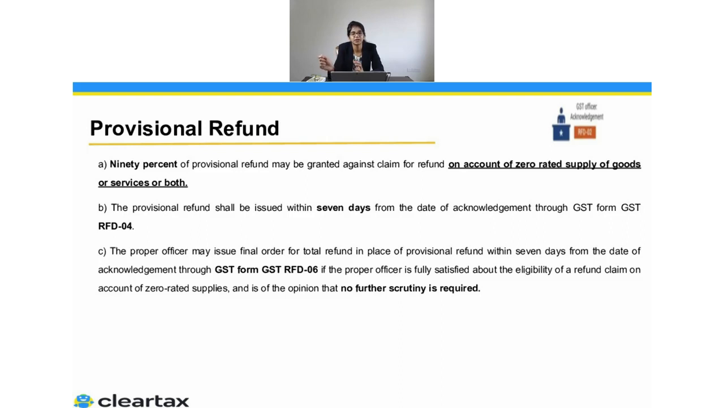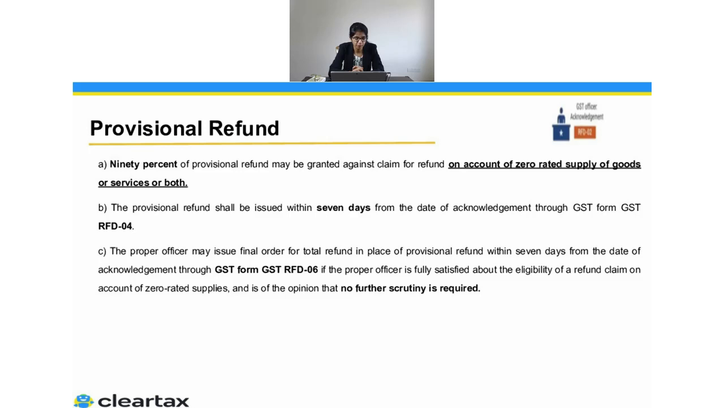Okay, now this person has given you a thumbs up. He says, yes, everything is fine. This person has given you the acknowledgement number. After this acknowledgement is given, in respect of the zero rated supplies of goods or services, the person will issue a provisional refund, which is 90%. So 90% he will be issuing as the provisional refund, and that needs to be issued within 7 days from the date of acknowledgement, and that will be issued through RFD 04.